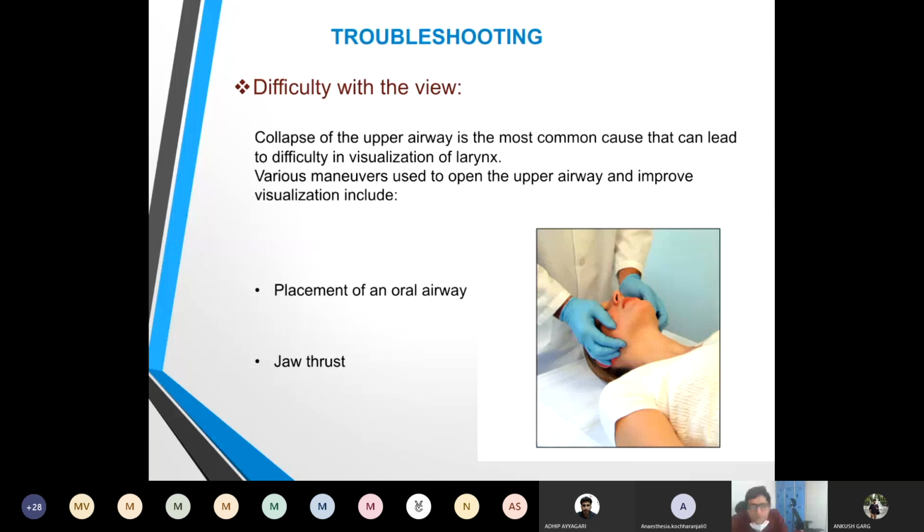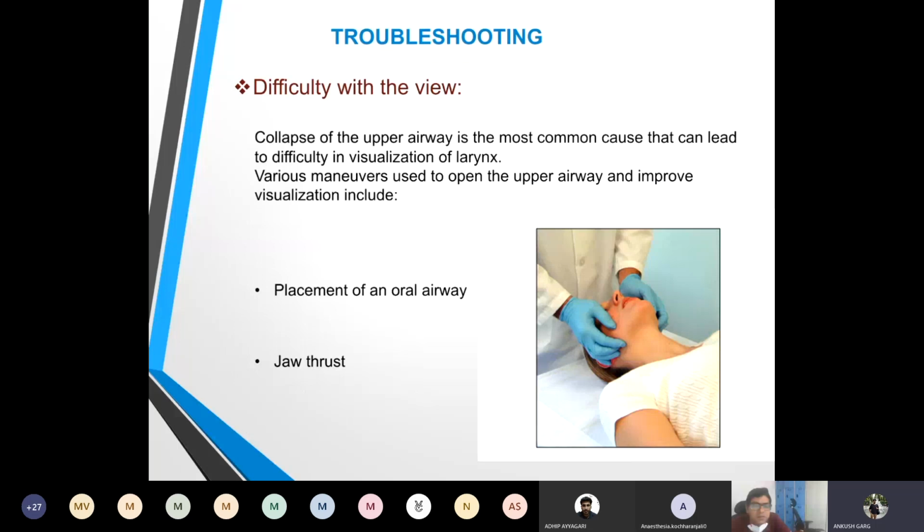Would you like to add something to that? I think you have described it well. The merits and demerits are there, and more commonly we are using the fiberscope first technique. But the student must be aware of both the techniques.